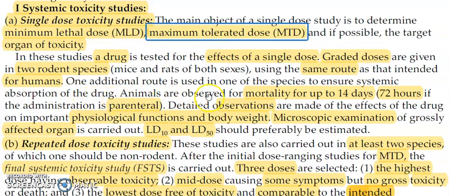These animals are observed for mortality for up to 14 days. Remember, you will be giving this drug and checking the mortality rate for up to 14 days. If you are giving the parenteral route, then the mortality rate should be checked for 72 hours. If you are giving other routes like the oral or subcutaneous route, then you can check the mortality rate for up to 14 days.